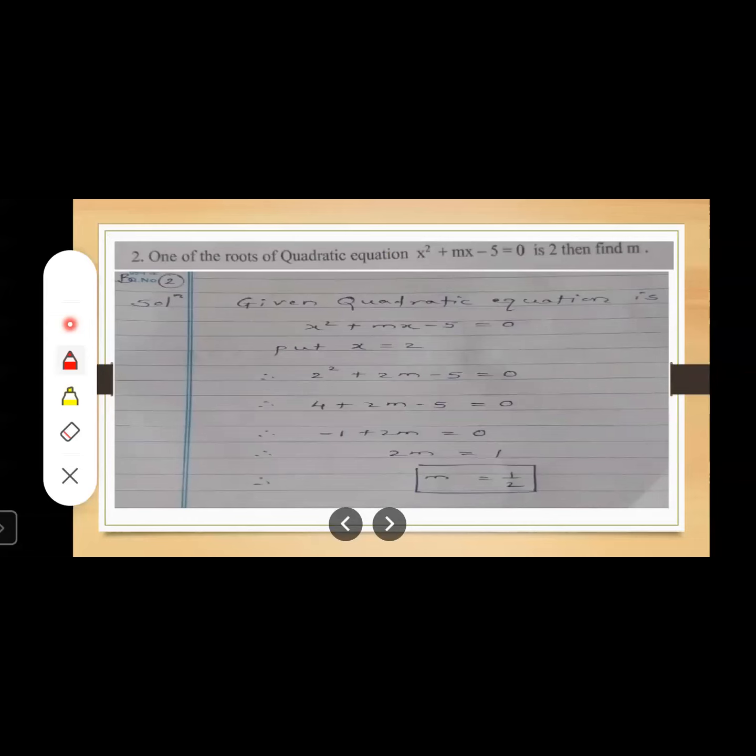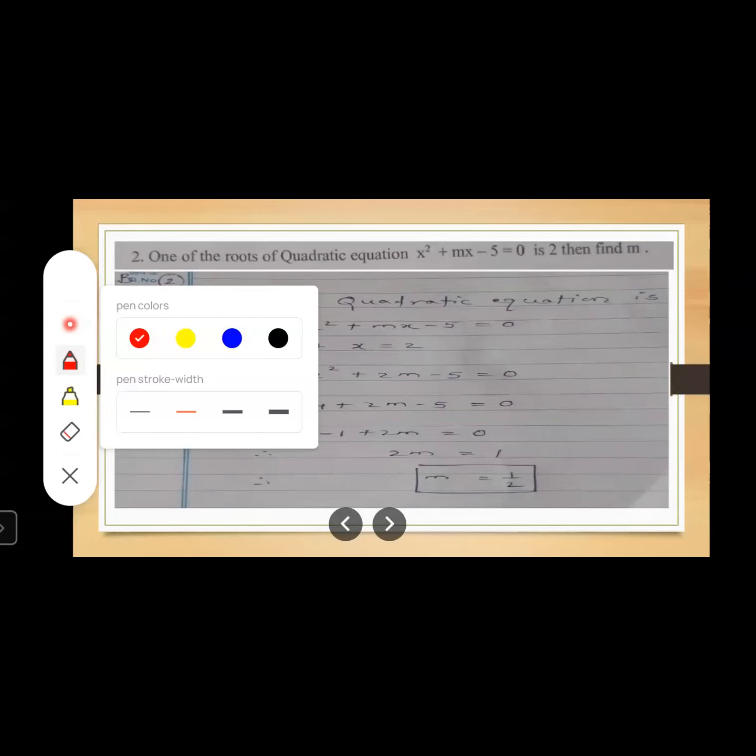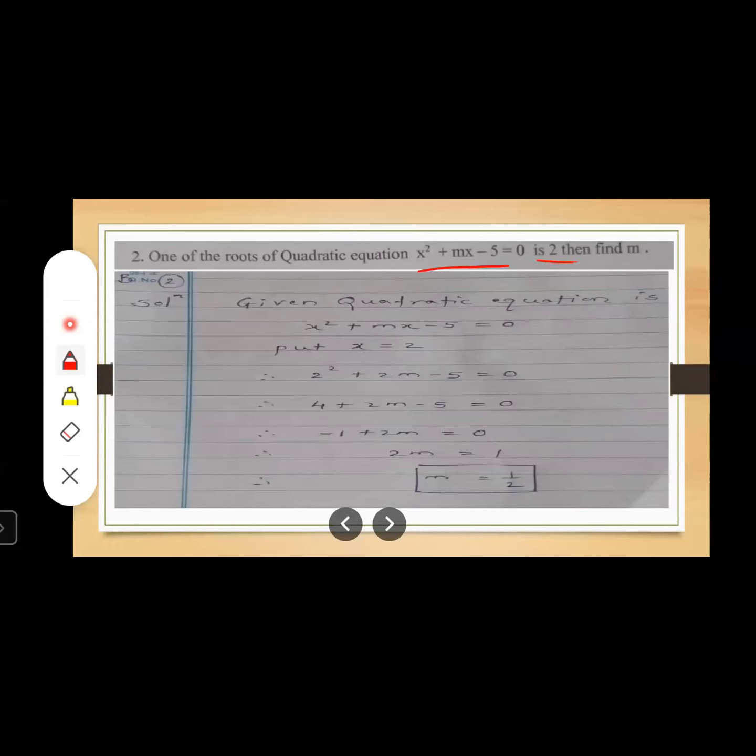One of the roots of the quadratic equation x square plus mx minus 5 is equal to 0 is 2, then find m. See, look here, a quadratic equation is given and one of the roots of the quadratic equation is given as 2. What is the quadratic equation given here? x square plus mx minus 5 is equal to 0. One of the roots given is 2. And what we have to find out? We have to find out the value of m, right?